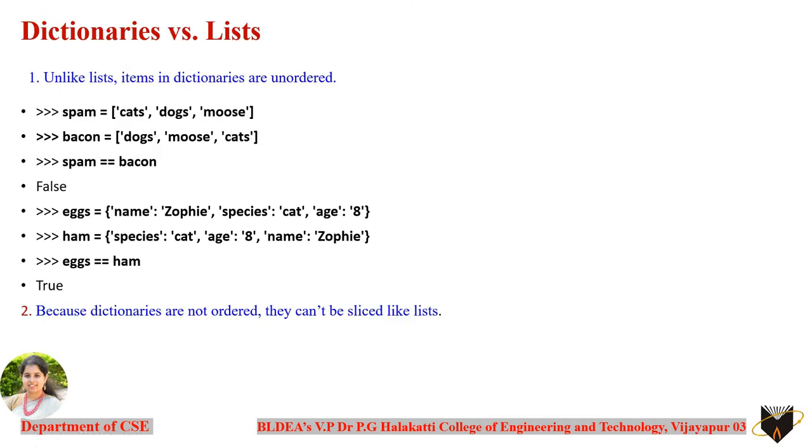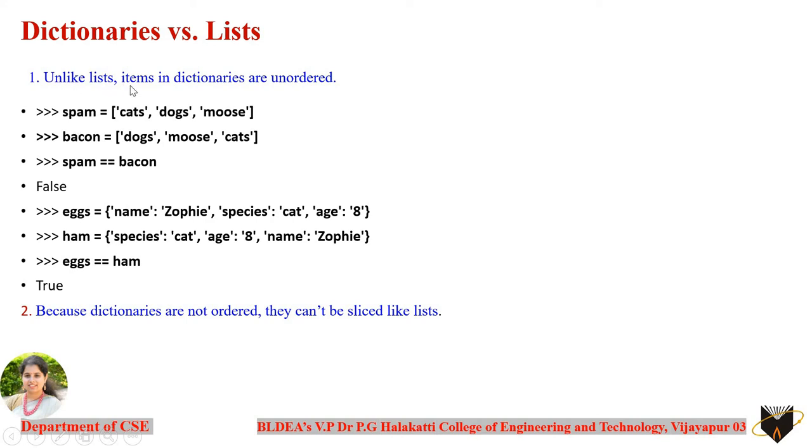Now coming to the next concept, where we are going to compare dictionaries versus lists, or else how the dictionary is different from the list here. Basically there are three differences, and I have highlighted each difference in blue so that you can remember it properly, which can be asked in your examination. Students, let's concentrate here. Whenever you are asked to compare dictionaries versus lists, you are not supposed to write only this statement followed by this example. Along with stating the statement and the example, you need to describe how it is different with respect to this point here. We'll see what the difference is here.